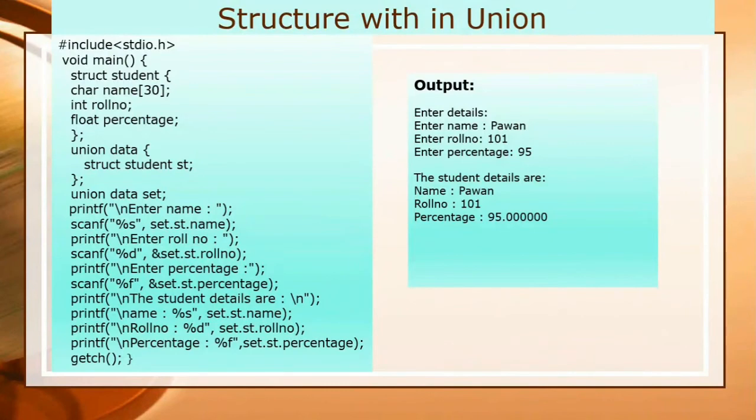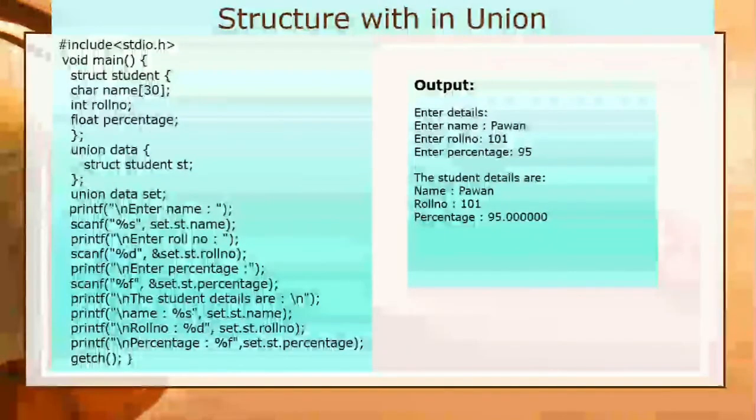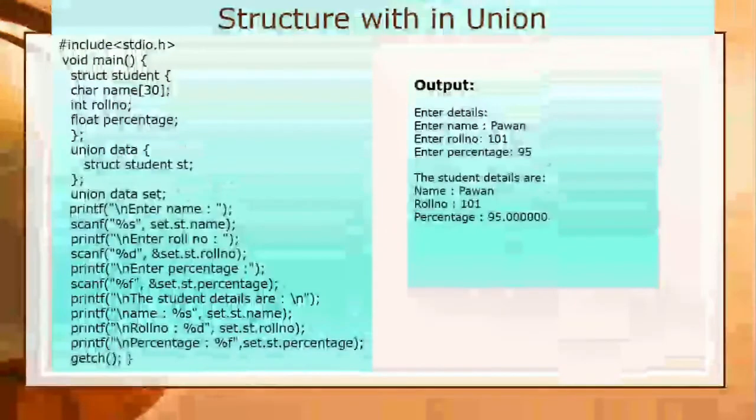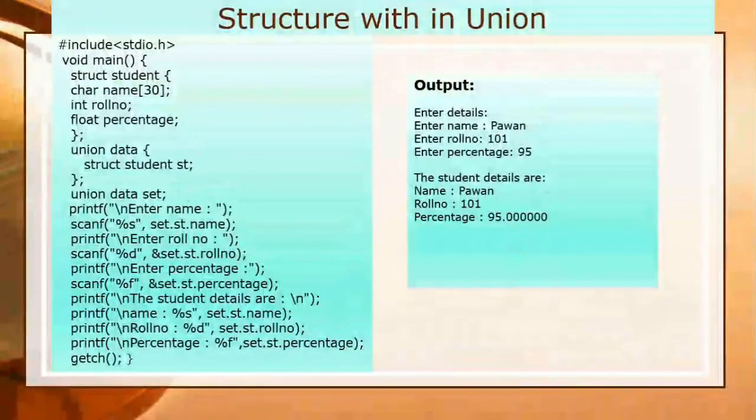You have to scan this value here, set.st.name. What does it mean? Set is the variable of union data, and st is the data member of struct student. With the help of this you have to scan the value here.